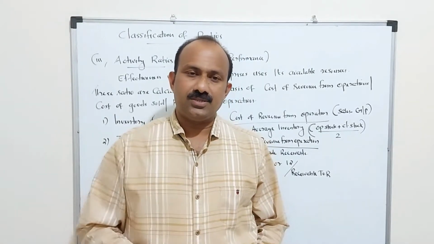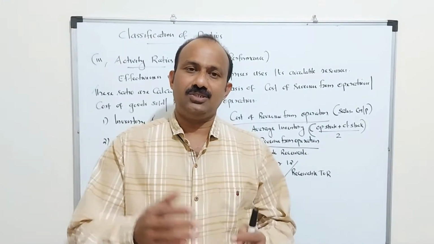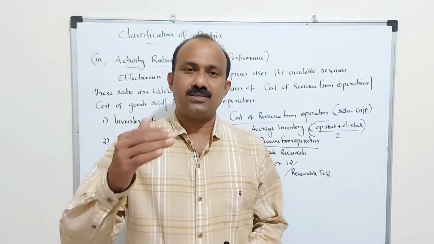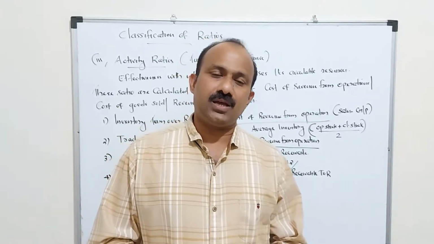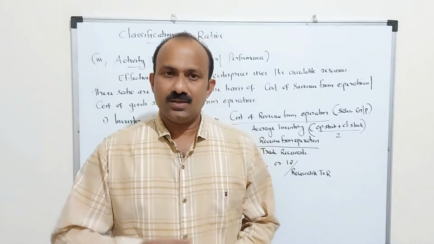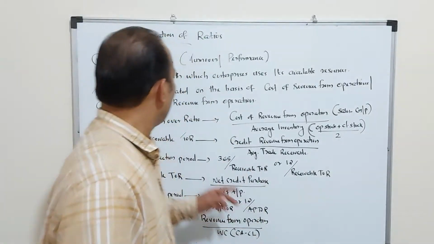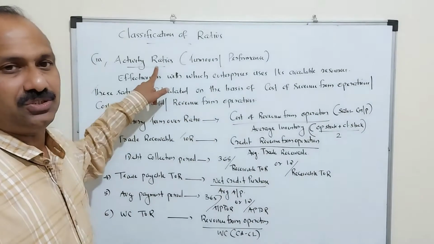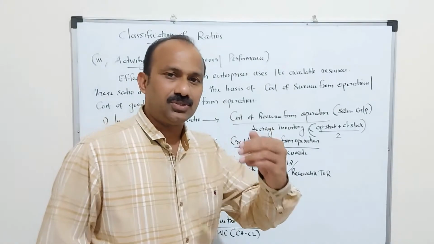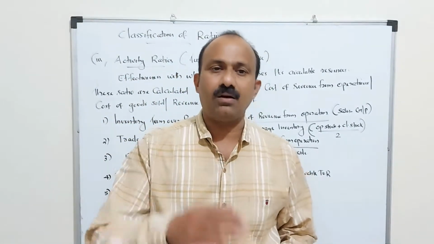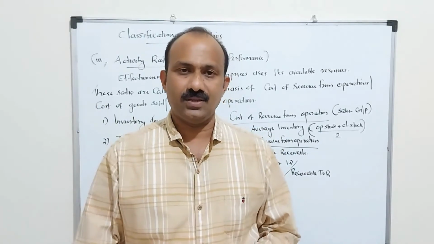Today we are going to discuss the second part of the ratio analysis. In the previous section, we discussed liquidity ratios and solvency ratios. We have two more ratio headings. The third heading is known as activity ratios. Activity ratios are otherwise known as turnover ratios or the performance ratios.